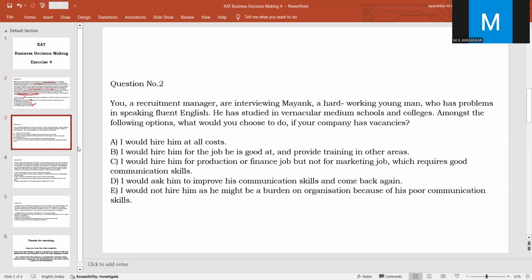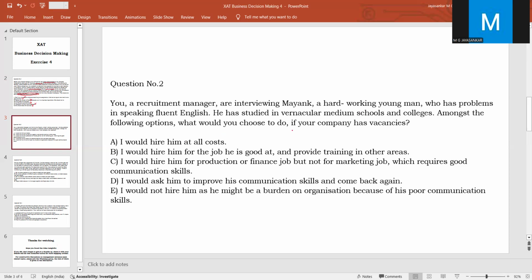So we'll go to the next question. So what is the next question? Recruitment. You are a recruitment manager and you are interviewing a person called Mayank. He's a very hardworking young man. Only problem is that he has got problems in speaking English. So his English communication abilities are not so good because he has studied in vernacular medium in schools and colleges. So there is a genuine reason why he is poor in speaking English, but otherwise he's a very hardworking man.